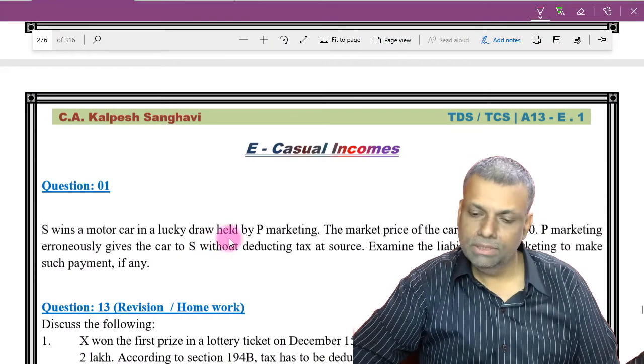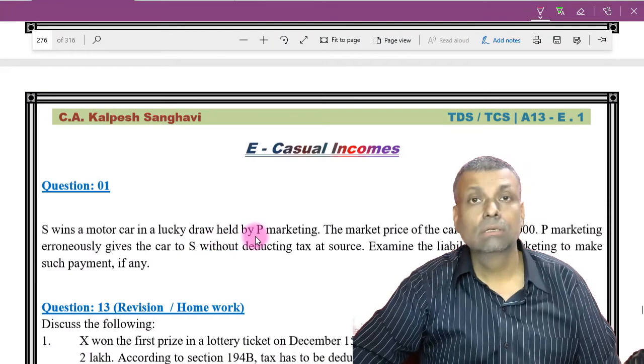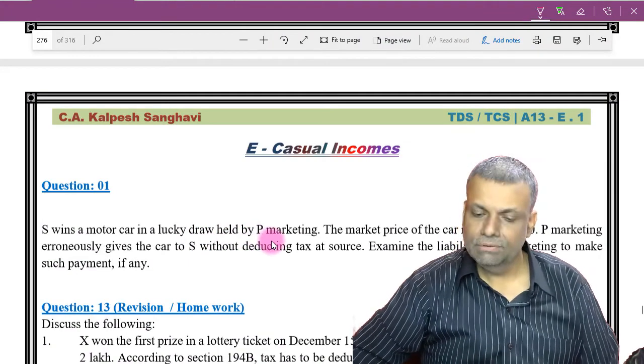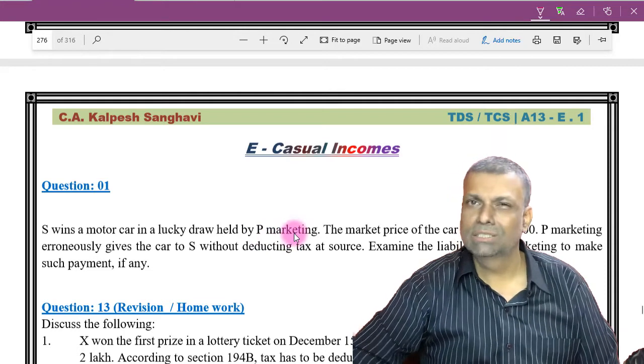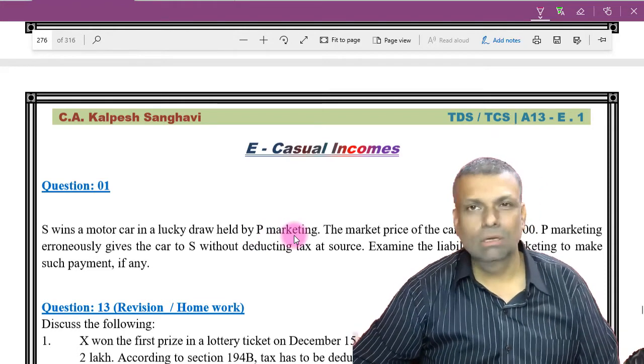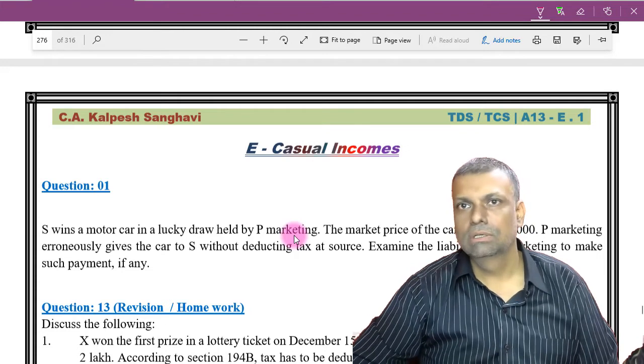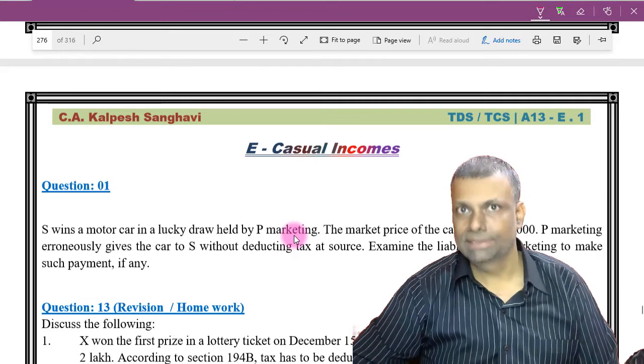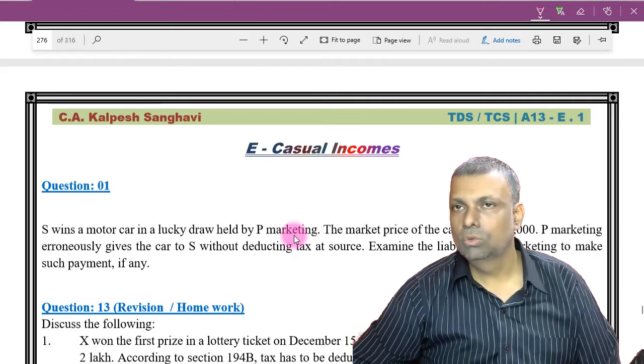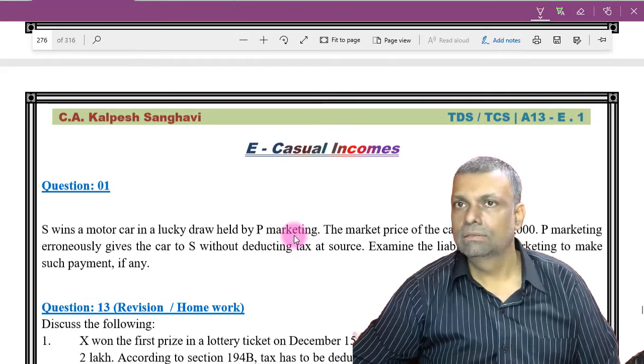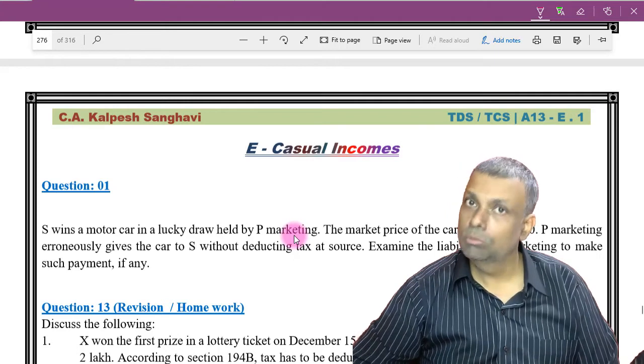Now come to this particular topic, casual incomes. Friends, for casual income there are two separate sections, but they're almost similar in nature: one for lottery winning, crossword puzzle, card games, and games of any other sort, and another section for horse races. So there are two separate sections, and application-wise both of them are almost the same.